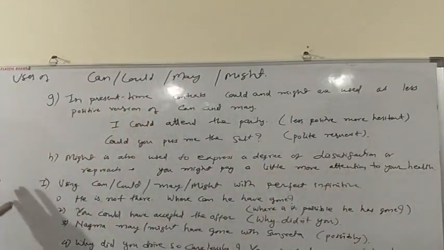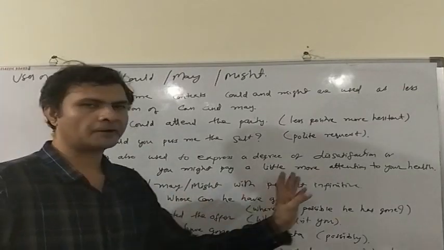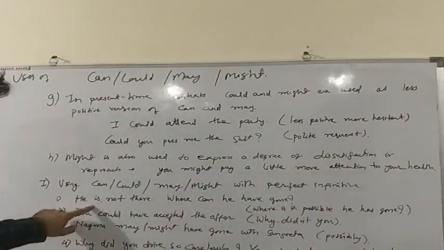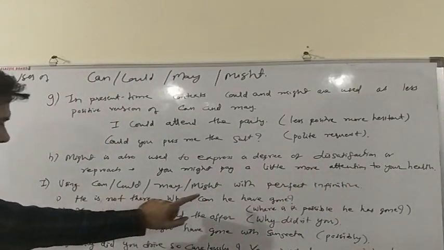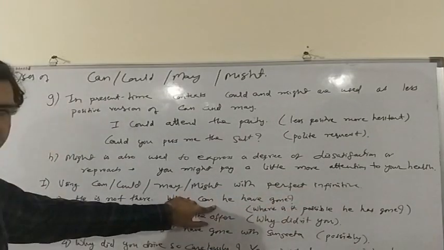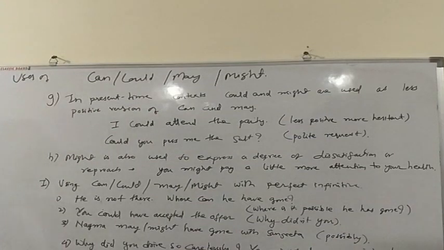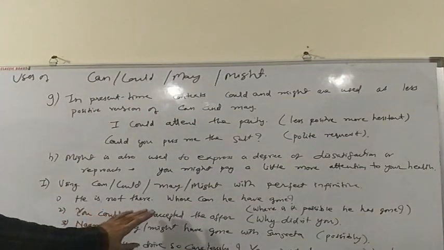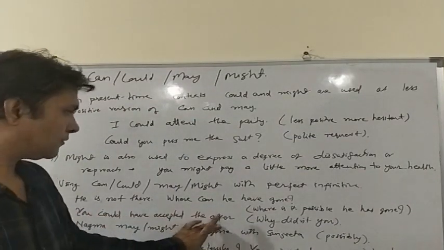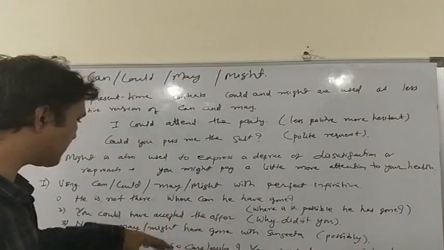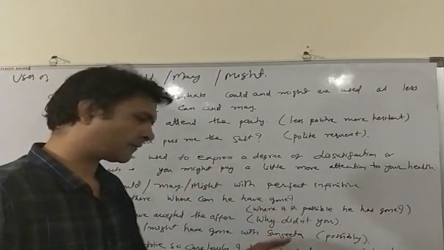Let us see the uses of can, could, may, might with perfect infinitive. He is not there. Where can he have gone? What it means is, where is it possible he has gone? You could have accepted the offer. Why didn't you? What it means is, why didn't you accept the offer?